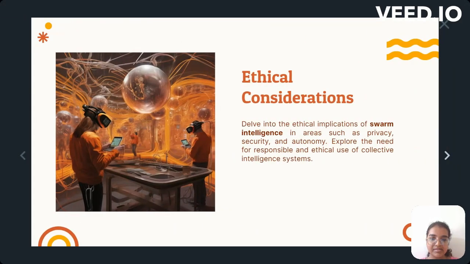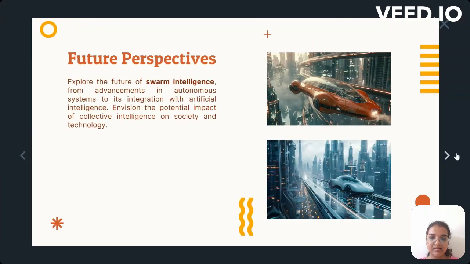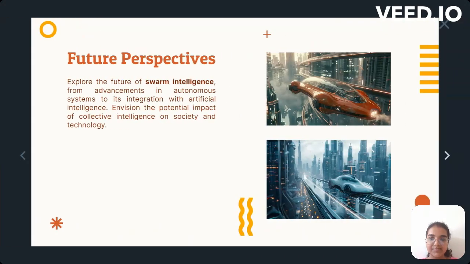Ethical considerations. Delve into the ethical implications of swarm intelligence in areas such as privacy, security, and autonomy. Explore the need for responsible and ethical use of collective intelligence systems. Future perspectives. Explore the future of swarm intelligence, from advancements in autonomous systems to its integration with artificial intelligence. Envision the potential impact of collective intelligence on society and technology.